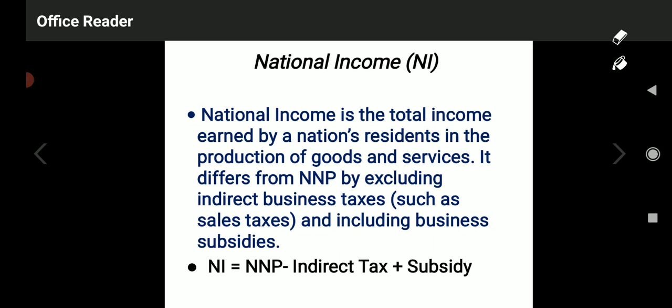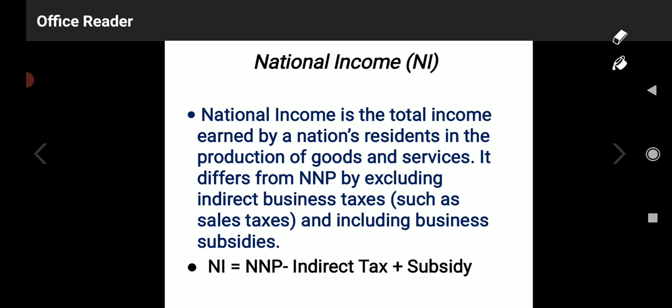Okay, and some amount of sales tax is excluded by NNP, for example. When indirect taxes like sales taxes are excluded from NNP and business subsidies are included, that is called national income. NI, national income, is equal to NNP, net national product, minus indirect tax plus subsidies. Okay, this is the equation to calculate national income.